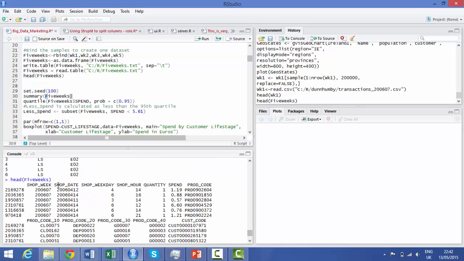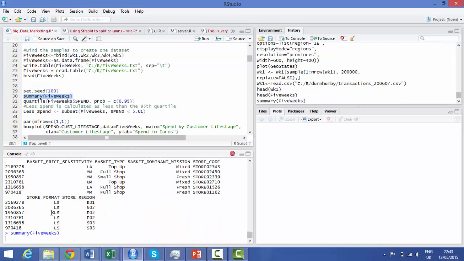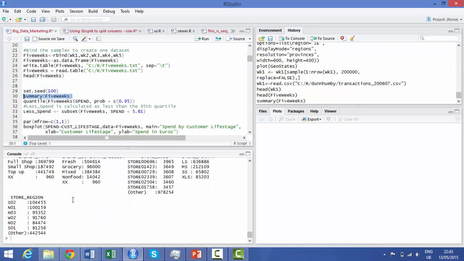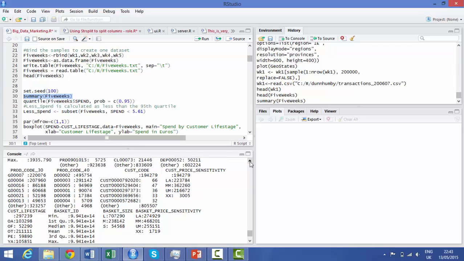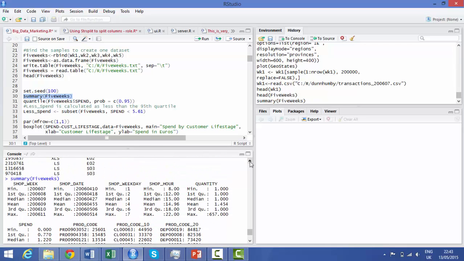We have here the shop week, shop date, the shop hour. That's head. Okay, let's look at summary. The quantity varied from 1 to 657.